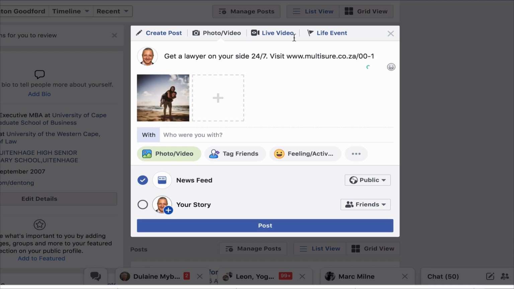So that is my picture that I've downloaded. I've inserted the text, and as you can see, I've inserted the Multisure website address, and I've added my membership number after the slash. Maybe that is not an appropriate picture, but I'm just showing you as an example. That's the picture that I've downloaded and inserted.